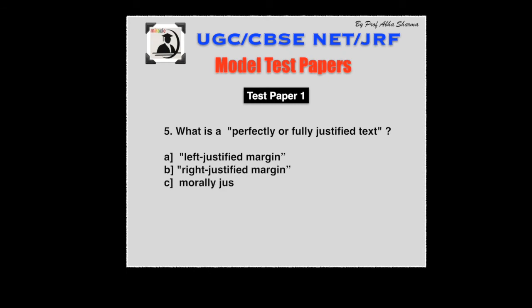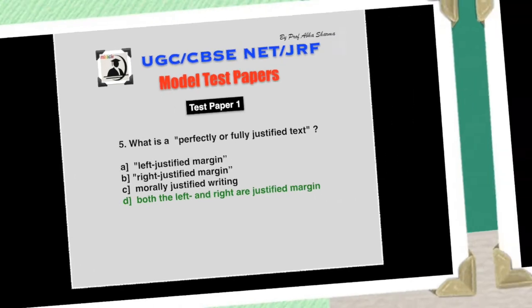What is a perfectly or fully justified text? And the correct answer is both the left and right justified margin. So this is a technical question. The justification or typographic in printing and typing, the placement of letters are spaced in the left justified margin or towards the right justified margin. So the perfect one is on both sides, the left and right justified margin.